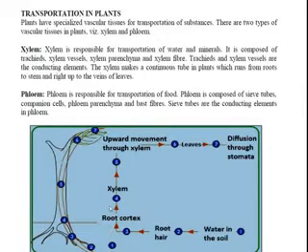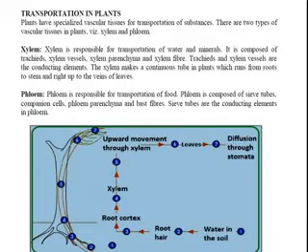Xylem is responsible for the transportation of water and minerals. Xylem is composed of vessels, tracheids, xylem parenchyma and xylem fiber. Tracheids and xylem vessels are the conducting elements. Of these four elements in xylem, tracheids and vessels are meant for water and mineral conduction. The xylem makes a continuous tube in plants which runs from root to stem and right up to the veins of leaves.